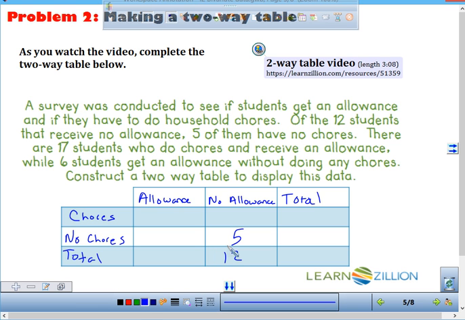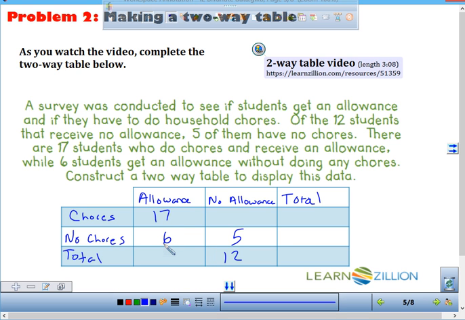Okay, comma. That's a pause. There are 17 students who do chores and receive an allowance. So that goes in the first box. Why? Because it tells us that 17 of them do chores and they get an allowance. They do both. So they get both. Very good. Okay. Ready? Okay, go ahead. While 6 students get an allowance without doing any chores. Okay. Where was that going to go? Allowance and no chores. Good.